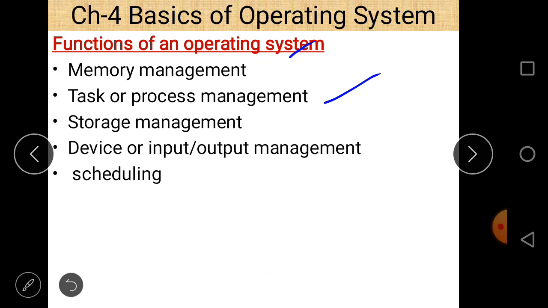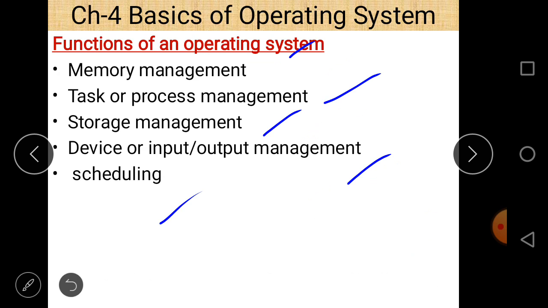And then storage management. Different types of data which we want to store in a computer system can be stored using an operating system. So it basically provides storage management, and which part of the memory it will store in is also decided by an operating system. There is a certain process to store data in our computer system, and that is also decided by an operating system. And device input output management, all devices and different input output management is also done by an operating system.